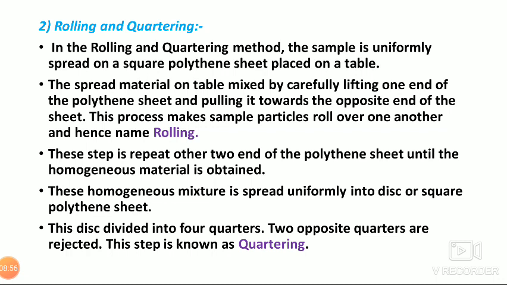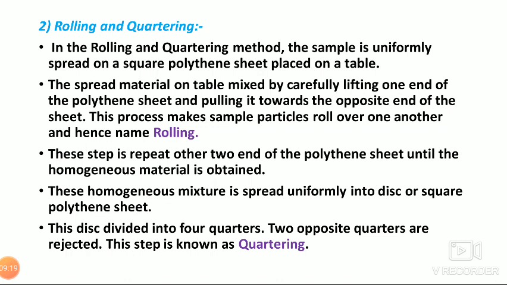On that table we take a bigger square polythene sheet, just like our handkerchief, and on that polythene sheet we are going to spread our bulk material.